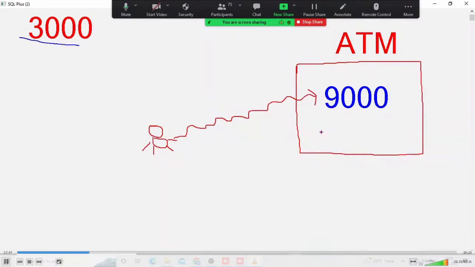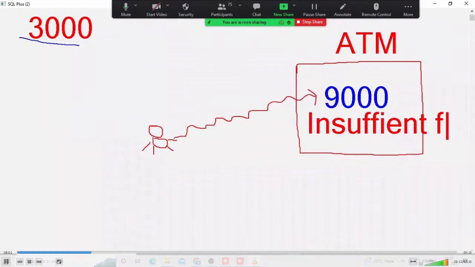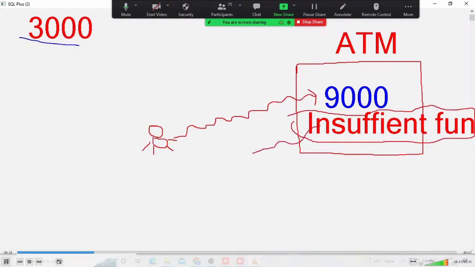In this case, it will give a message. You are observing your ATM machines, yes, maybe some message will be displayed. Suppose insufficient funds, something like that. Why? Because here your balance is low, 3,000, but you are trying to retrieve more than 3,000, that is 9,000, 8,000, 7,000 like that. How is it possible? In that case only, an insufficient funds message will be displayed.